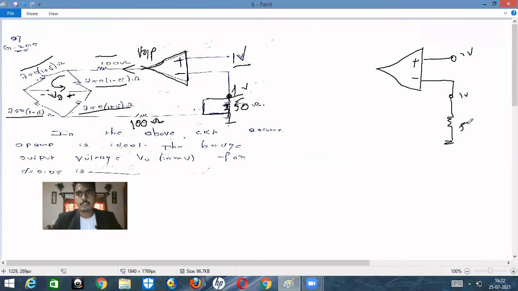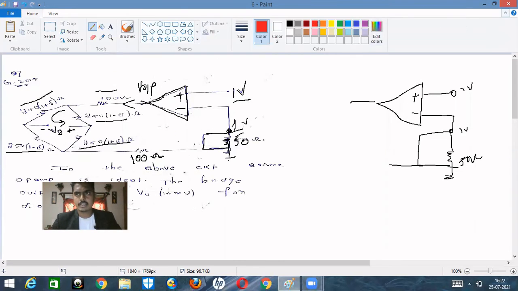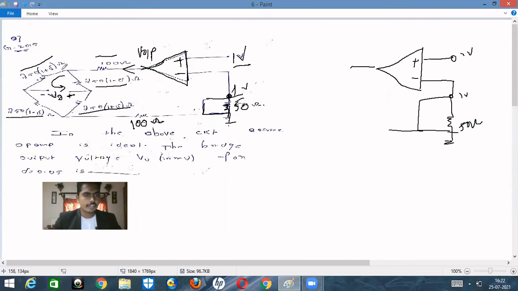And here we have 50 ohms, and now we need to write the entire resistance as a single resistance. We can easily write it, you can see. So here it is 250 into (1 plus delta), and here it is 250 into (1 minus delta). These two are in series, right? So automatically plus delta and minus delta cancel out with each other, and 250 plus 250 gives 500. Okay, so the left hand side resistance is nothing but 500 ohm.